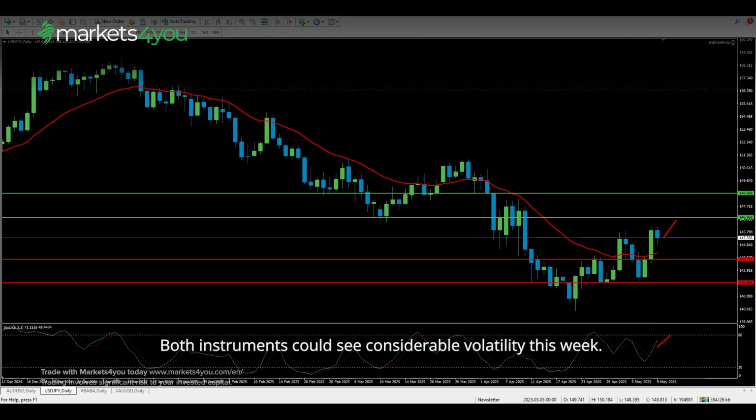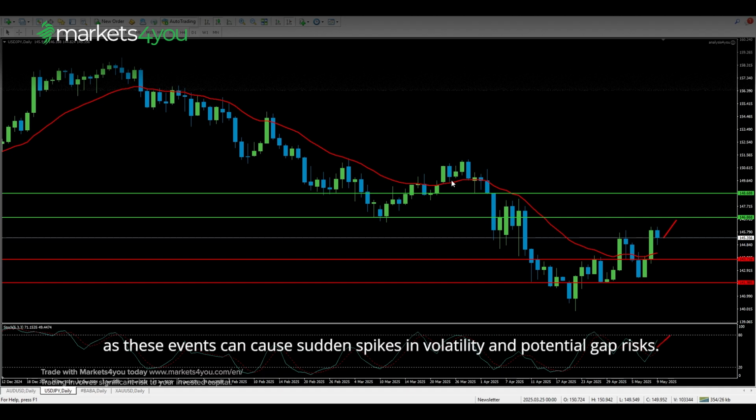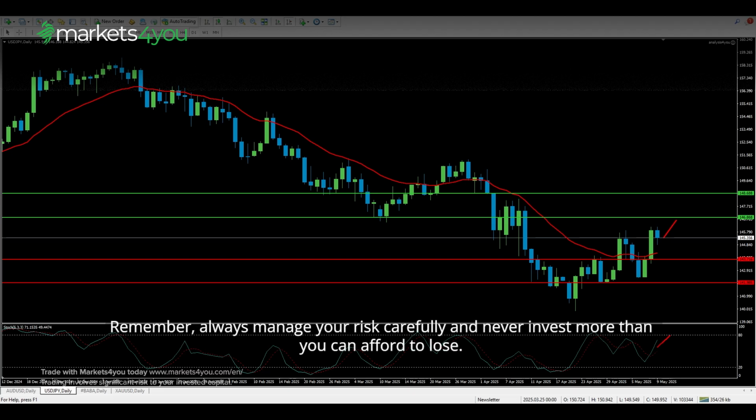Both instruments could see considerable volatility this week. Traders should be particularly cautious during Tuesday's US inflation release and Thursday's data-heavy session, as these events can cause sudden spikes in volatility and potential gap risks. Remember, always manage your risk carefully and never invest more than you can afford to lose.